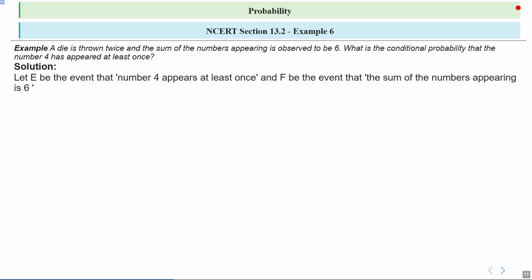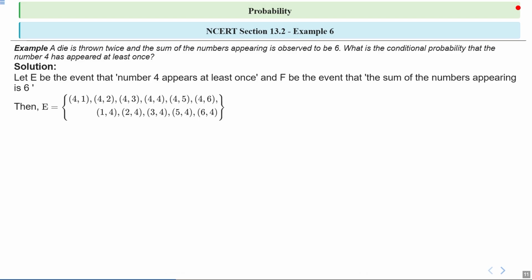Let F be the event that the sum of the numbers appearing is 6. Then event E will be equal to (4,1), (4,2), (4,3), (4,4), (4,5), (4,6), and (1,4), (2,4), (3,4), (5,4), (6,4), like that. And event F is basically (1,5), (2,4), (3,3), (4,2), (5,1). Okay.